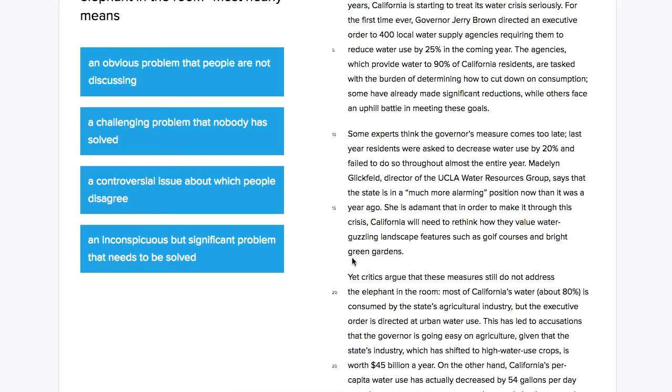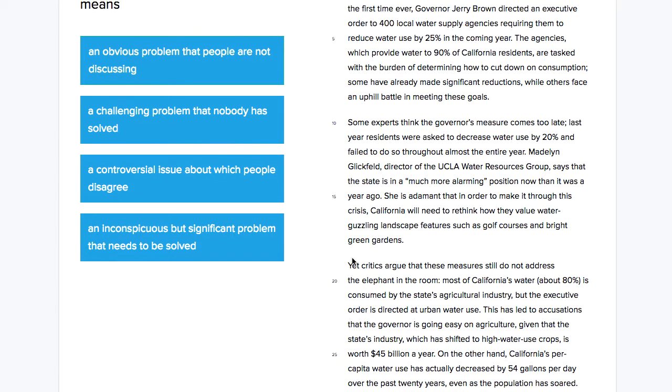So, A: a challenging problem that nobody has solved. I'm going to rule that out because it doesn't say that this problem is a challenge. It just says it's not being addressed.